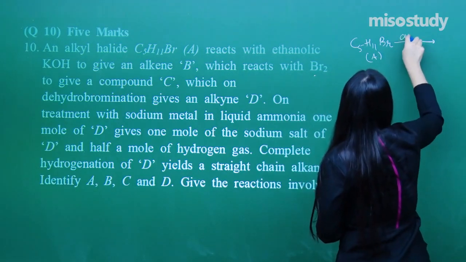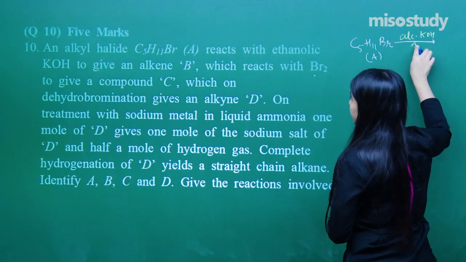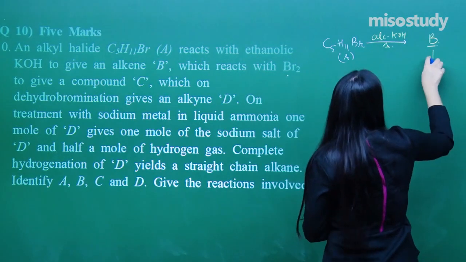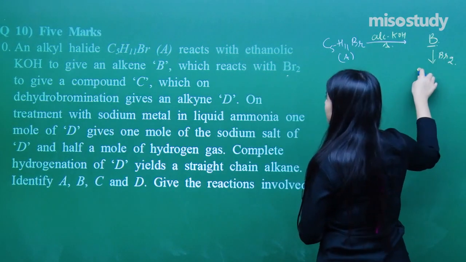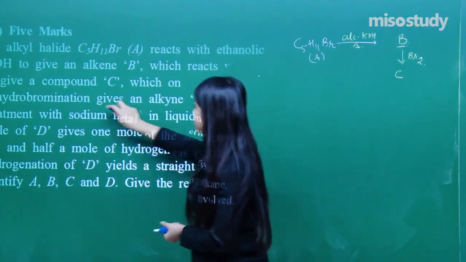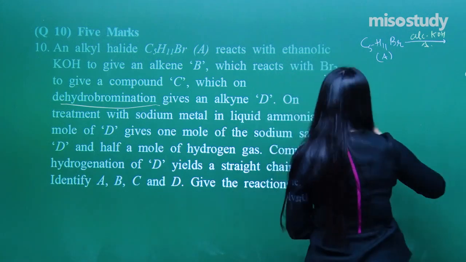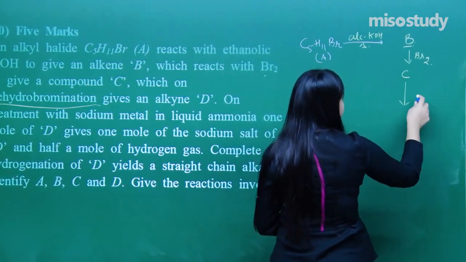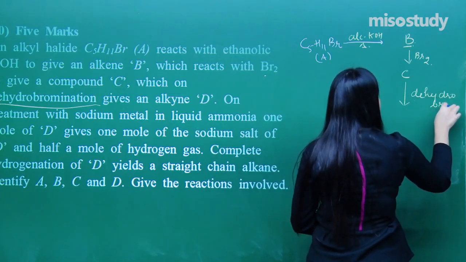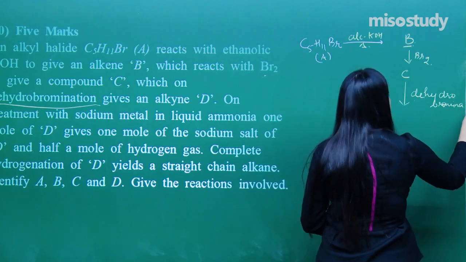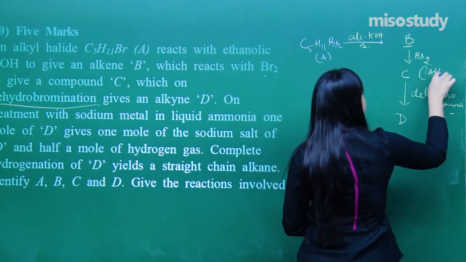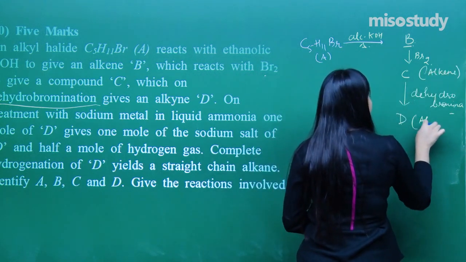It reacts with ethanolic, meaning alcoholic, KOH. Heating it, we get alkene B. B reacts with Br2 and we get compound C. Now, C on dehydrobromination gives an alkyne D. In dehydrobromination I am simply removing the bromines, and we get an alkyne D. So that was an alkene, and that is an alkyne we have obtained.